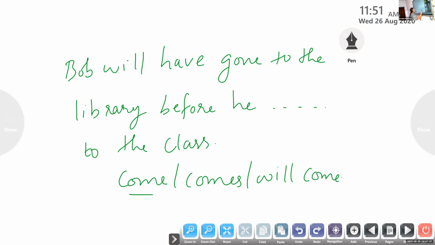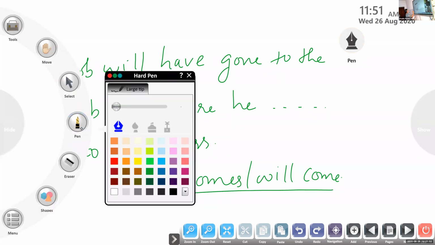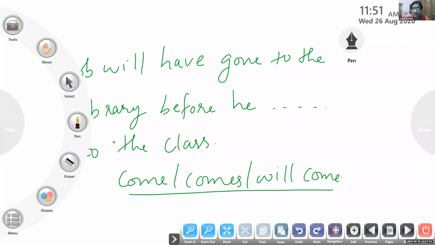You have three options here. Come before answering. Remember the rule. Bob will have gone to the library before he dashed to the class. Come, comes, will come. I'll be asking different people. Hessa: Comes. That is your answer. Lakshmi Chandra? Okay, Hessa said comes.